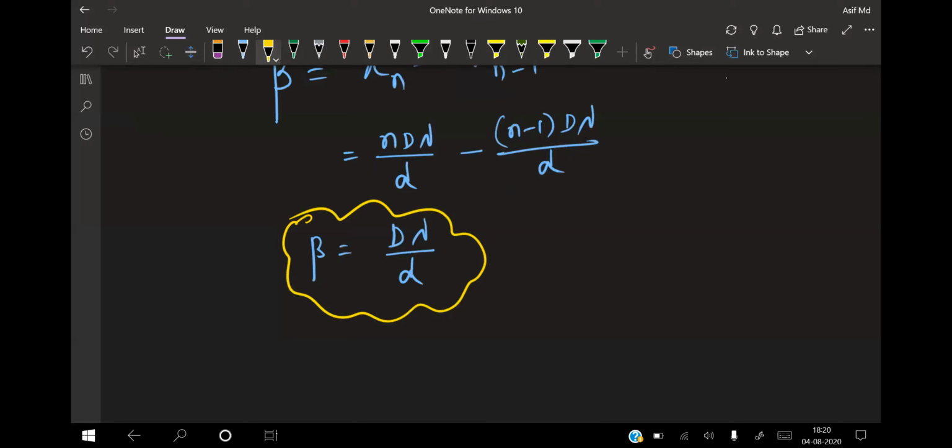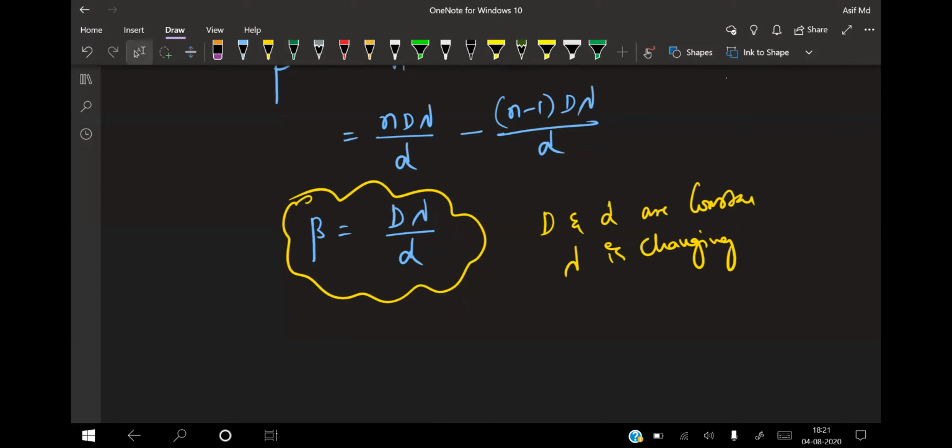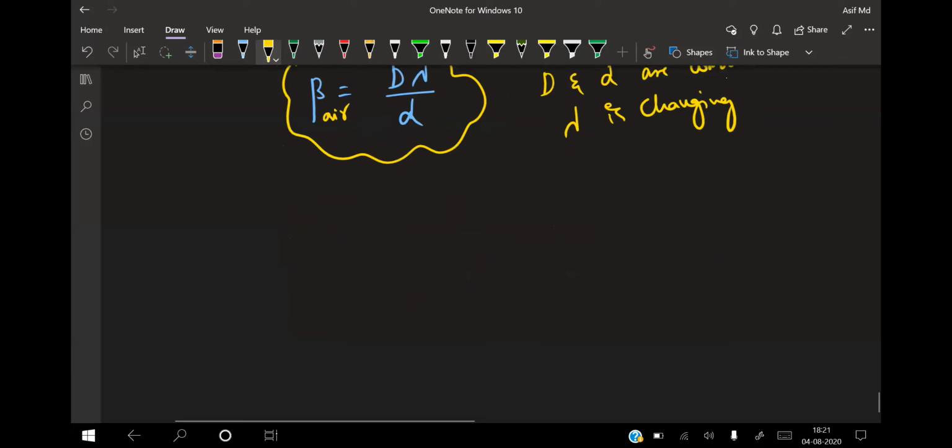So fringe width is directly proportional to wavelength. Capital D and small d are constant, but wavelength is changing, because when you do the experiment in water, this beta is the fringe width in air. If YDSE is taken in water, keep a note.